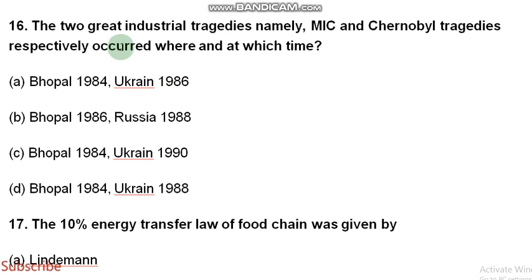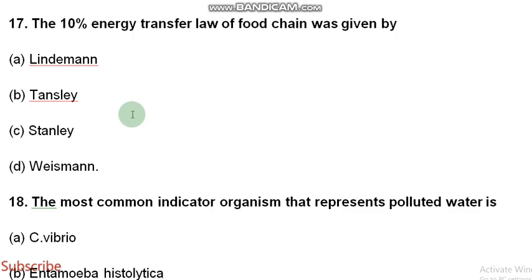The two great industrial tragedies, namely MIC and Chernobyl tragedies respectively, occurred where and at which time? This was Bhopal in 1984 and Ukraine in 1986 respectively. The A option is true. The 10% energy transfer law of the food chain was given by Lindemann.